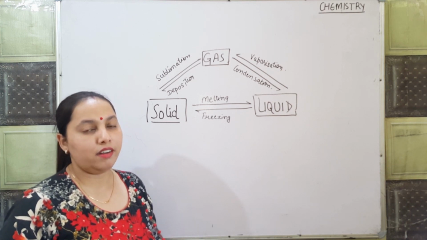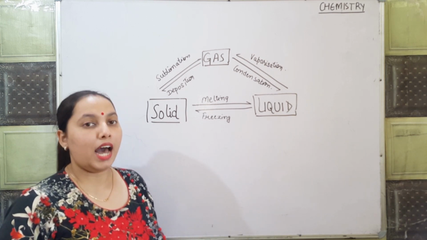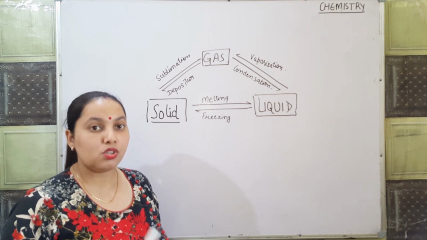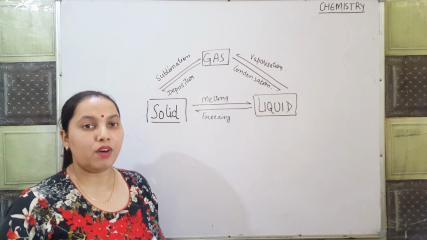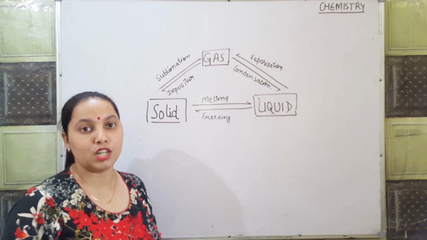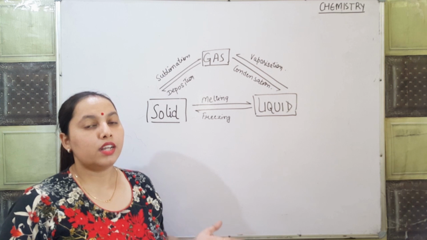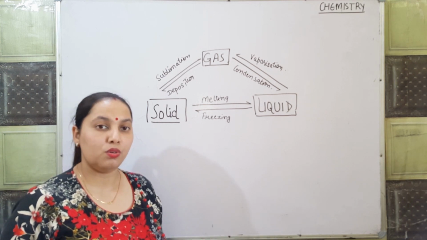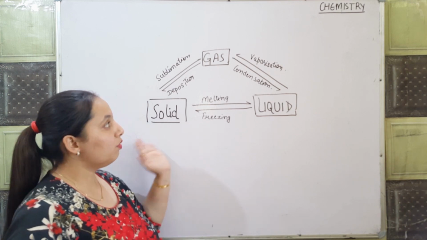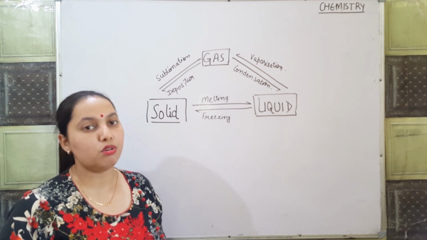Why are we changing the state? We change states for our convenience. For example, I have talked about the change of state by applying pressure. Why do we pressurize the gas? Why do we fill it in a cylinder? We fill it in a cylinder so that we can transport that gas for our usage in a very convenient way. So it is very necessary that we change the state of a matter by changing the pressure, and also by changing the temperature.